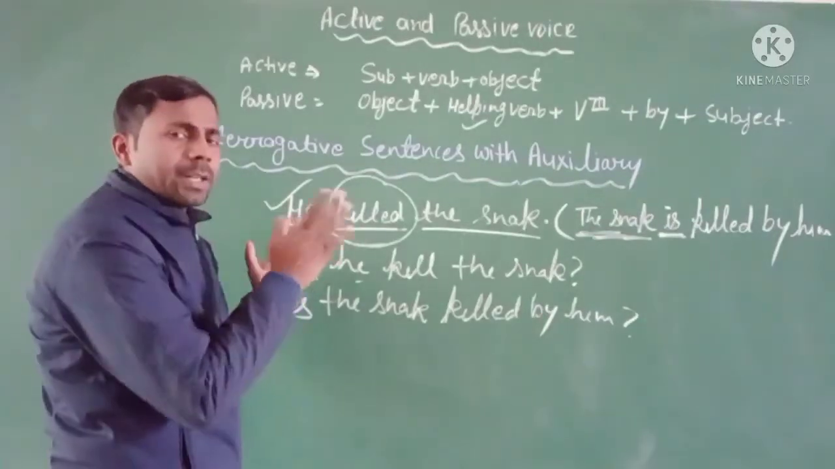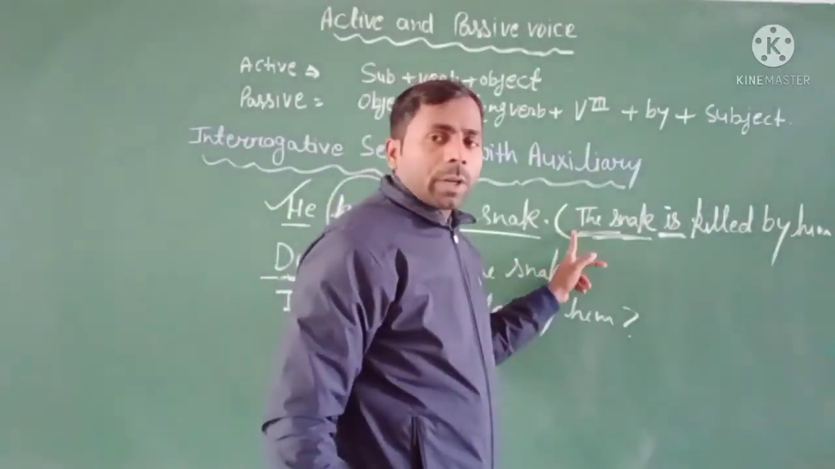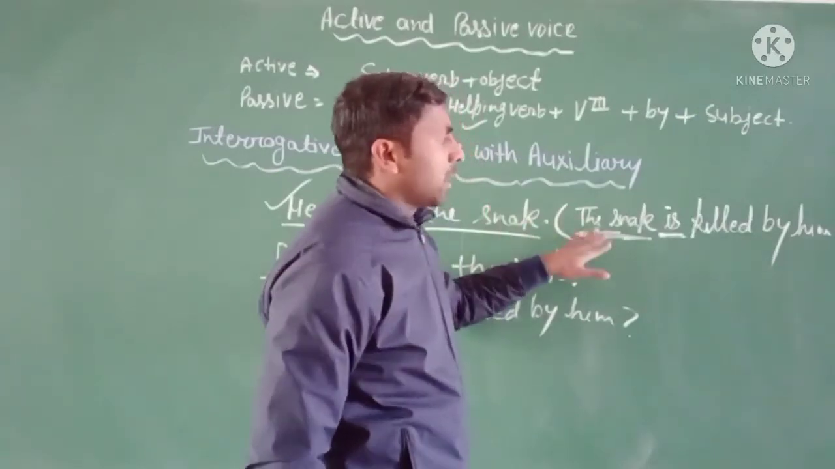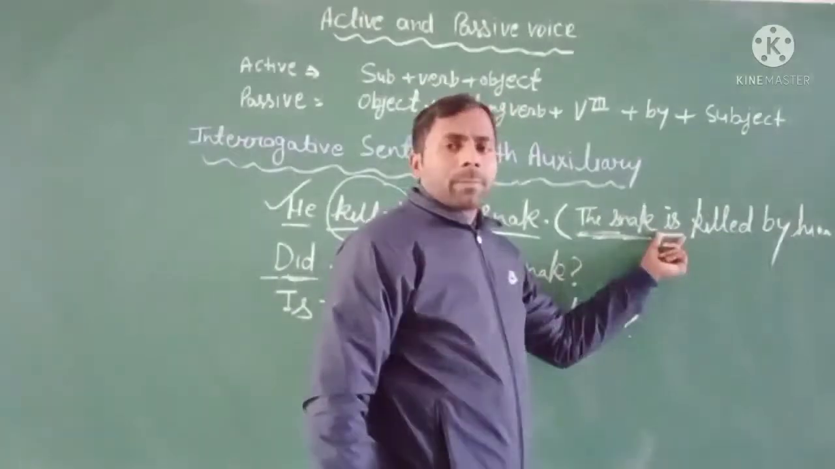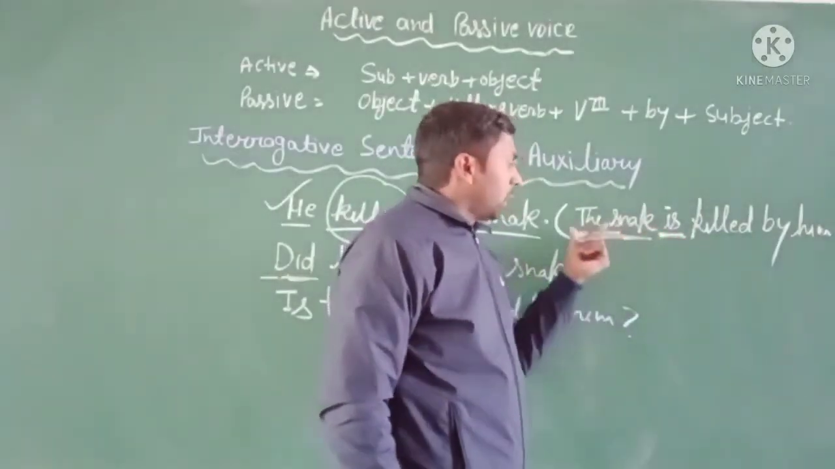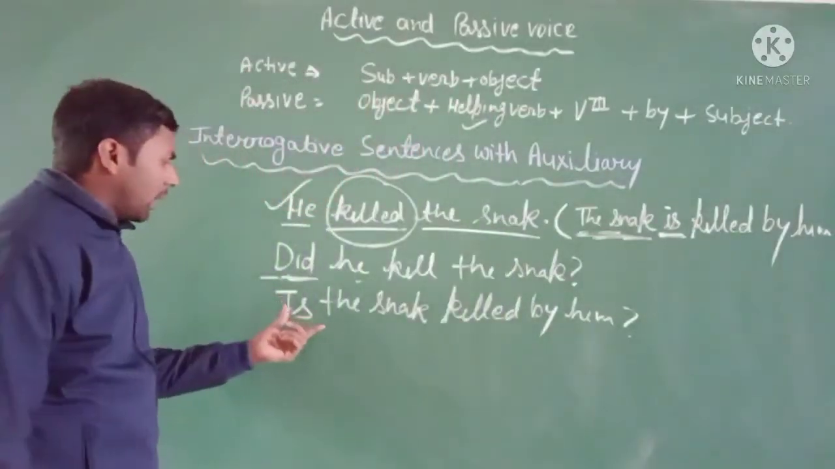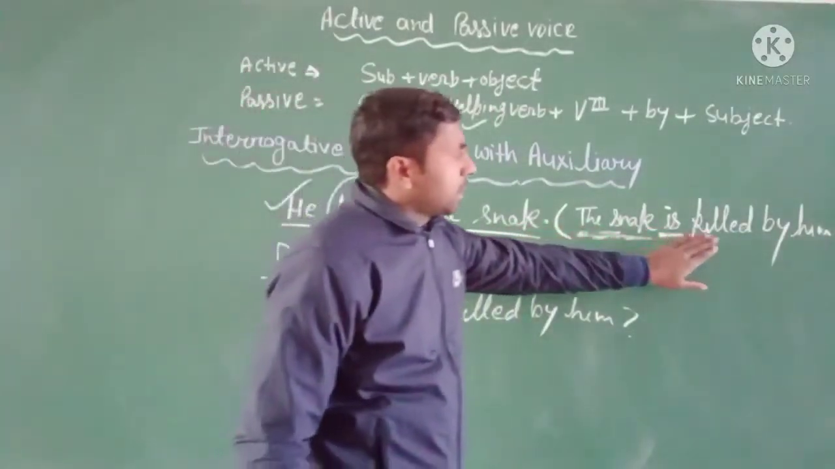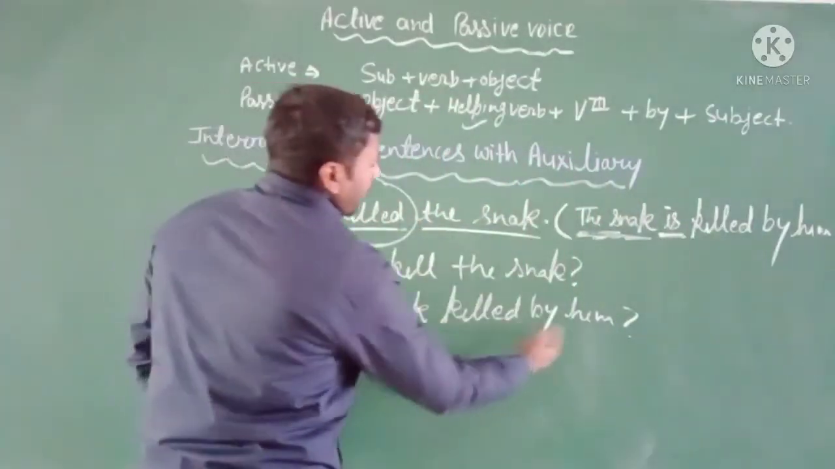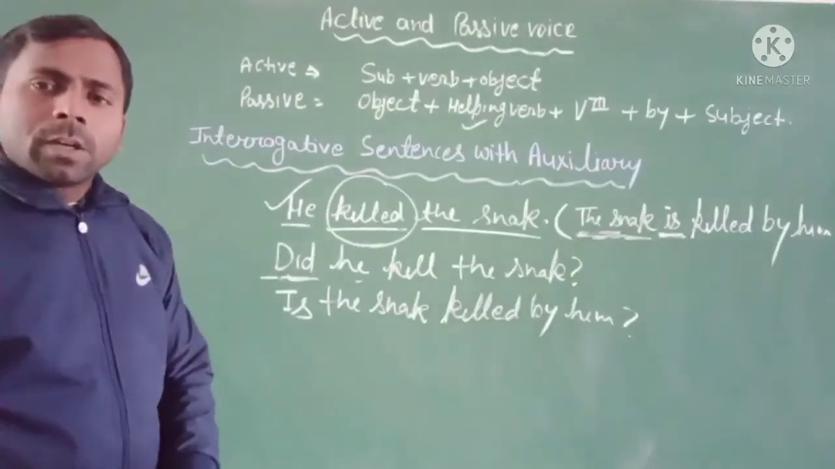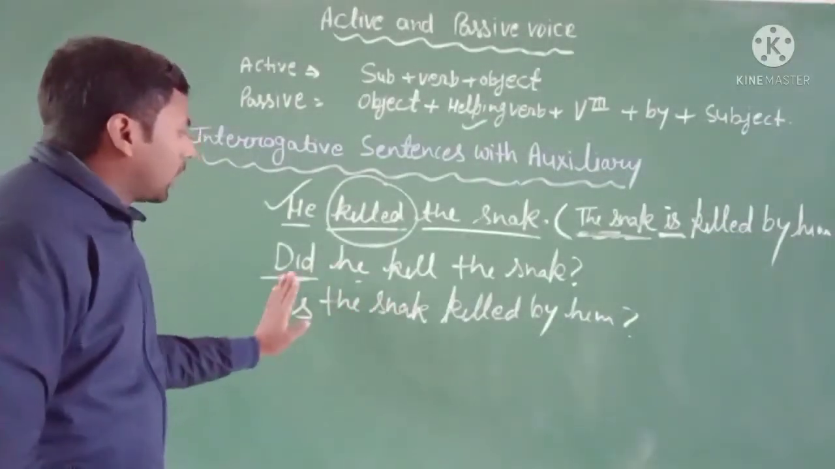It means you know very well how to change a positive sentence of any tense into the passive voice. If you change it to the passive voice, then there is no more work. You have to use the helping verb before the subject, and it's automatically changed into the passive voice. Same as you can see here: the snake is killed by him. Is the snake killed by him. It's very easy for you. If you want to change it, then use the helping verb before the subject.